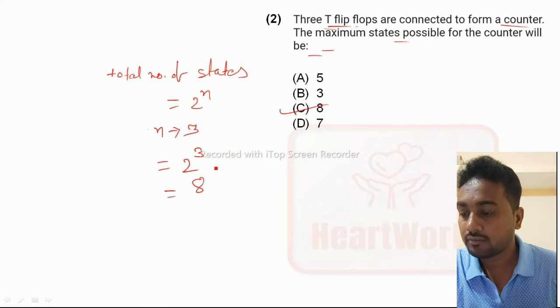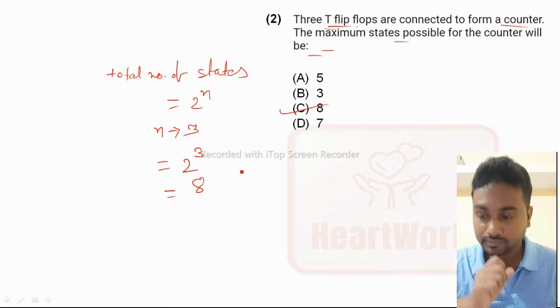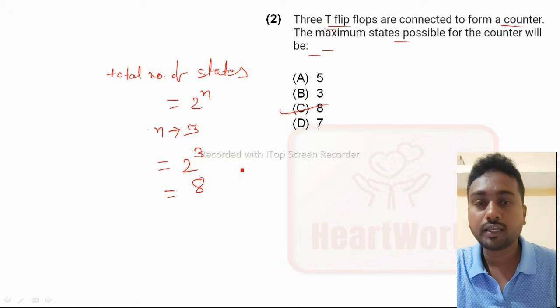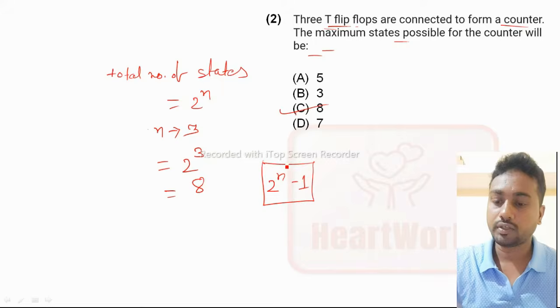Sometimes they may ask for the largest number that can be stored in a counter. Sometimes the question will come about the largest number any counter can store. It is 2 to the power n minus 1. Remember this one also.